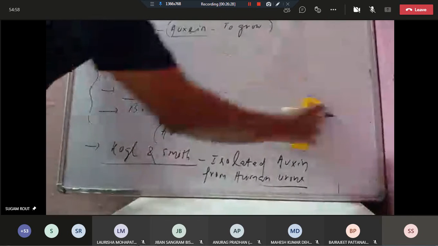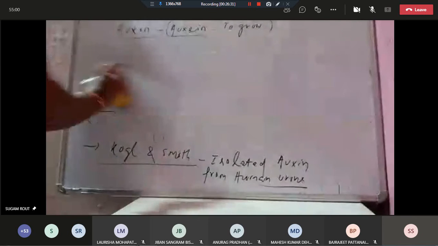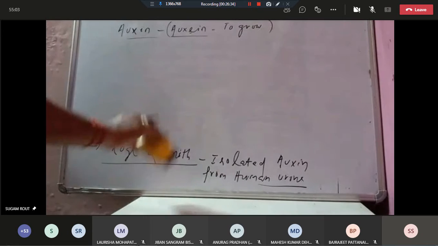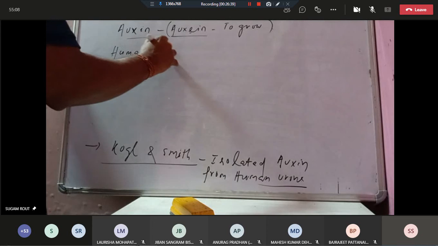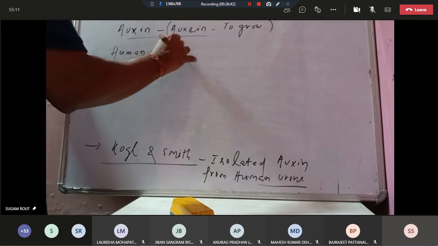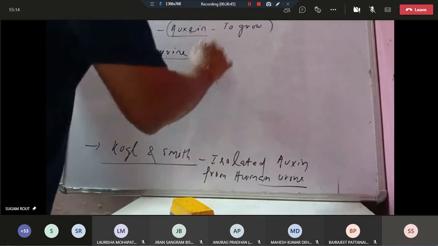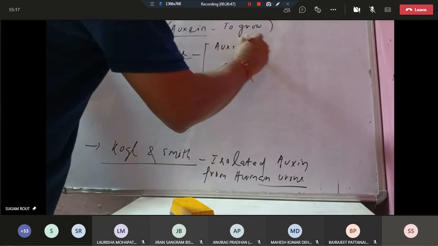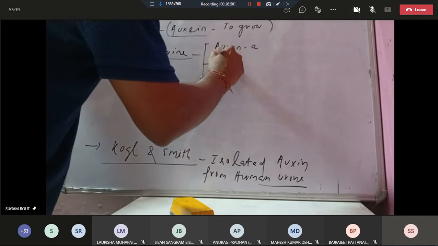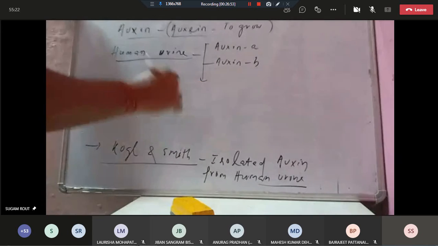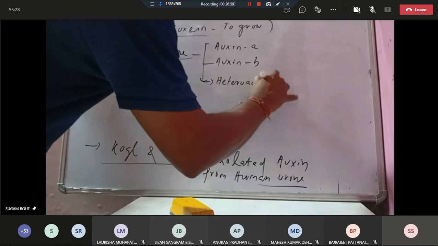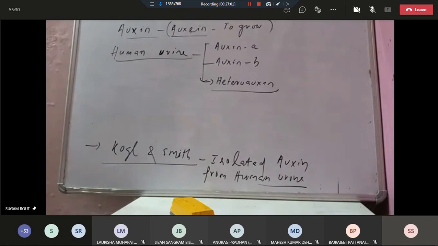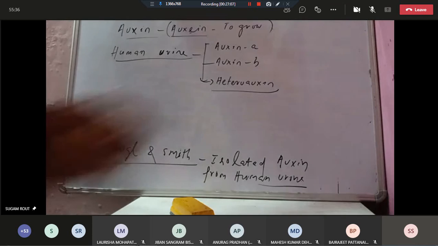So human urine contains three types of auxin. One is auxin A, another is auxin B, and another is heteroauxin. Heteroauxin is the real plant auxin, that is indole acetic acid.